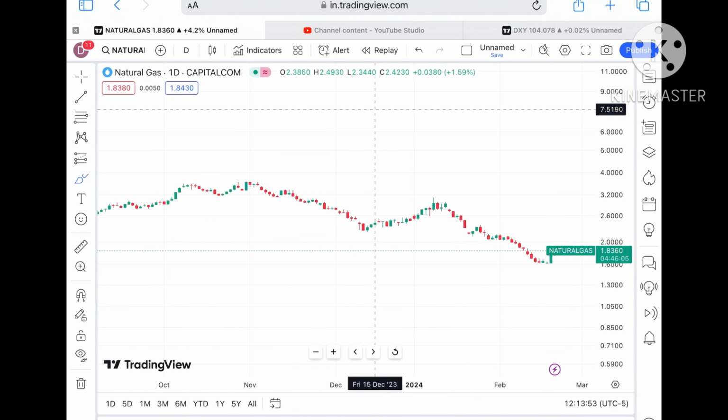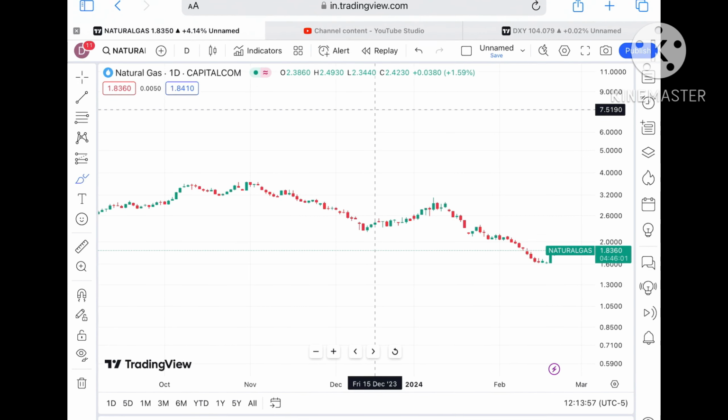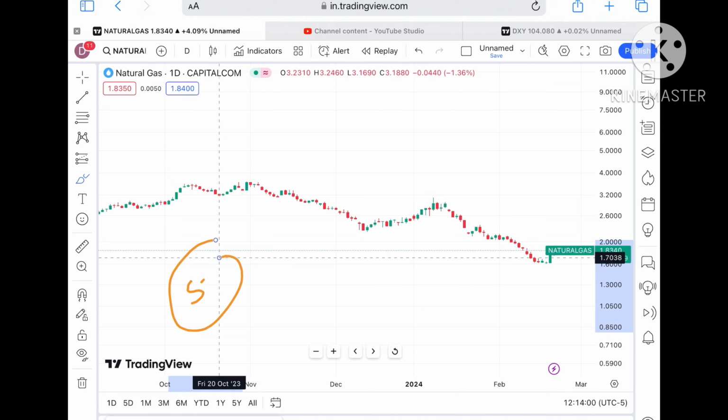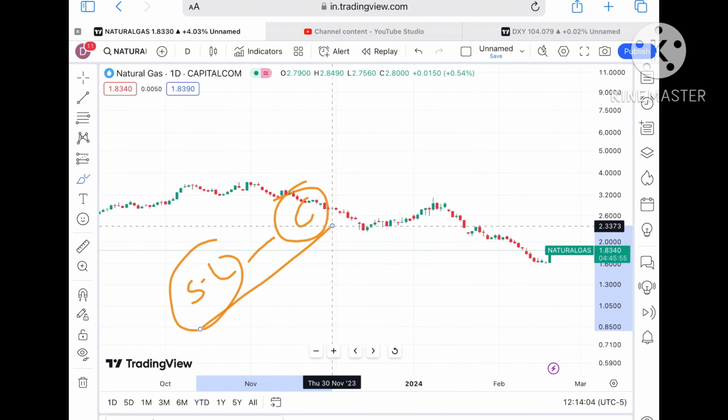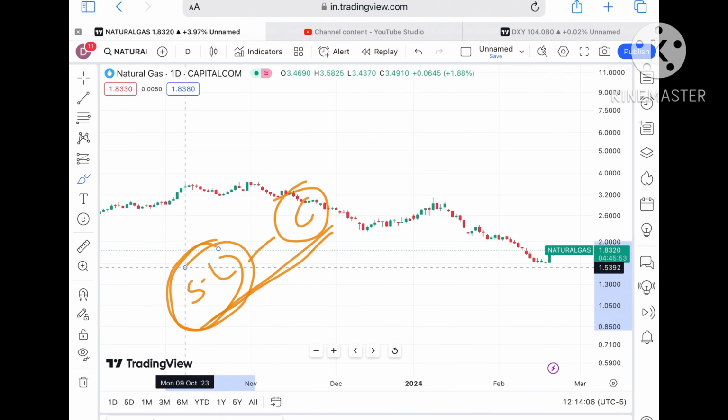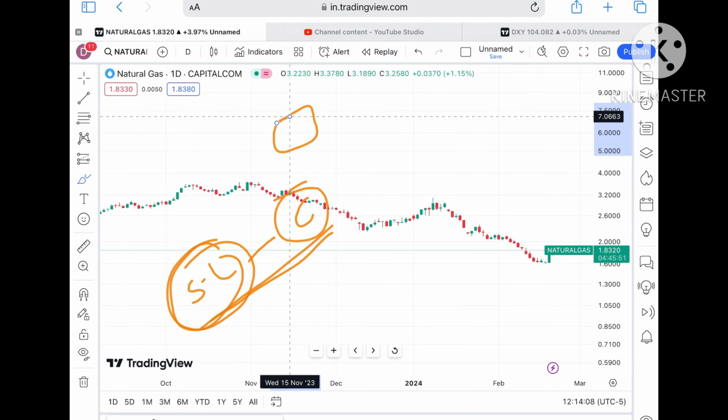Okay, now as I've already explained to you, the market is always uncertain. See, whatever I'm saying is not 100% right, nothing is 100% right in this market. So the market is always uncertain. So what can save you from losses? Your SL. SL will save you. How?